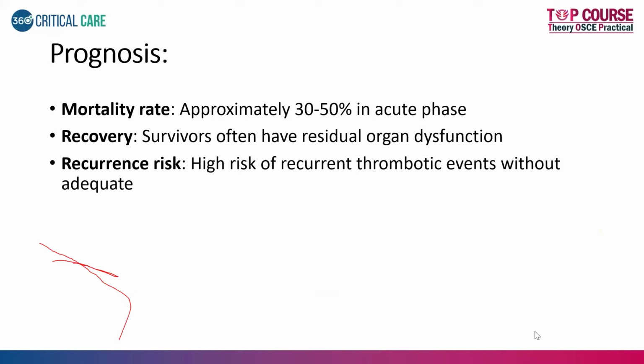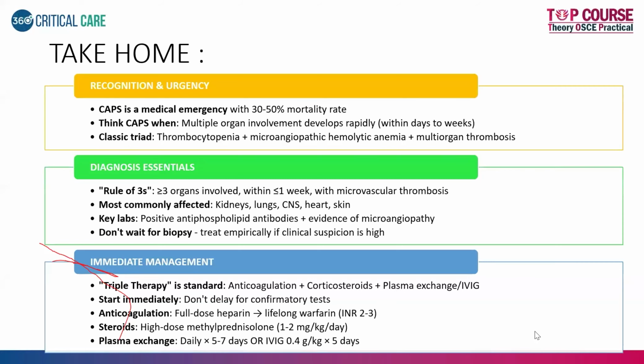Coming to the mortality rate, the prognosis is very bad with catastrophic APLA because it has a higher mortality rate, up to 50%, where the patients don't make it. Patients who recover usually have a morbid life, with a lot of residual organ dysfunction. And whenever there is one incidence of APLA becoming catastrophic, there's always a higher probability that these patients can have a worsening event later on, so they have to be under close watch.